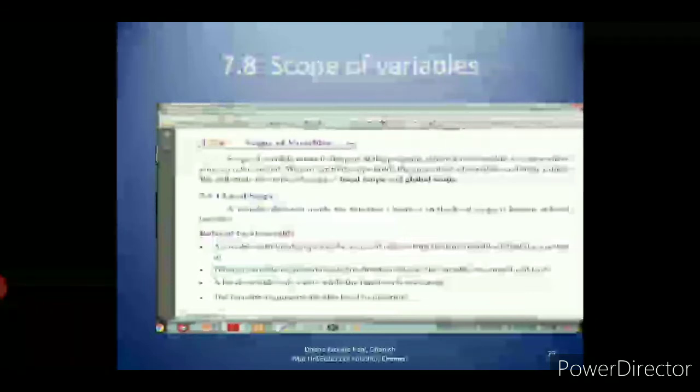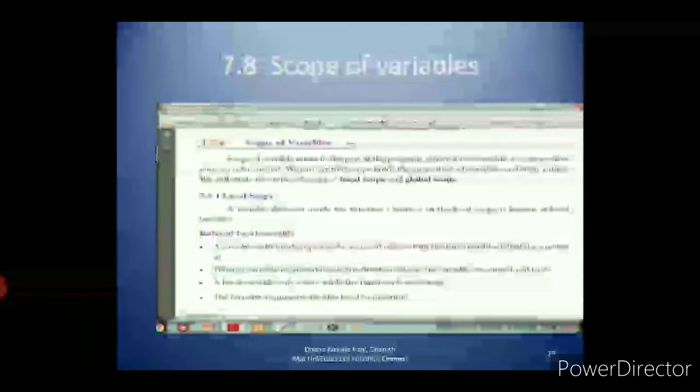The first line x equal to 0 is by default considered a global variable, but in the third line they declare x again with the global keyword, because they are declaring x inside the function. So they have to use the global keyword. Then they can change the value, x equal to x plus 5, incremented by 5. Then print x's value inside the add function, that is a print statement. Then add function is the function calling statement.